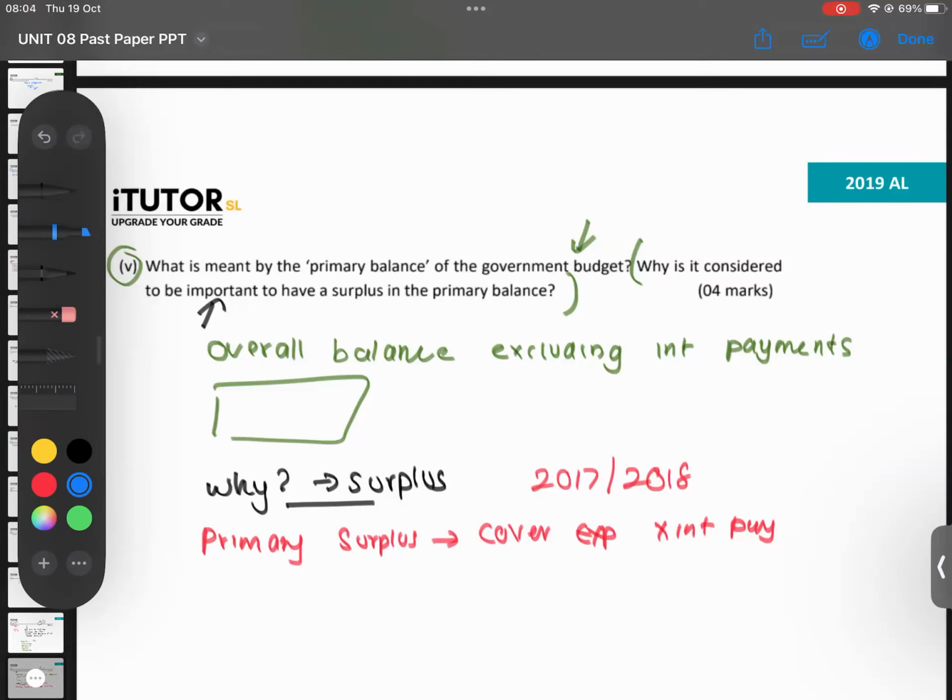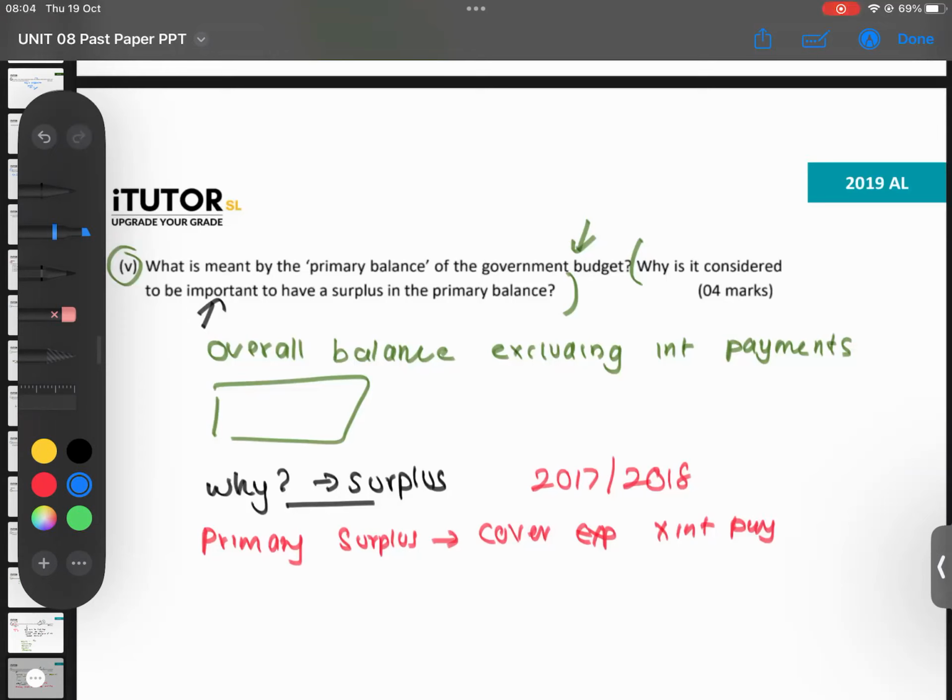Why? Will the IMF pay interest if you have a surplus? Why will the IMF pay interest? Because the IMF is not going to give us anything just because we have a primary account surplus. That's our interest to pay, but they have given targets to cover the interest. They will not come and pay our interest. Anything else? Why is having a primary account surplus important?